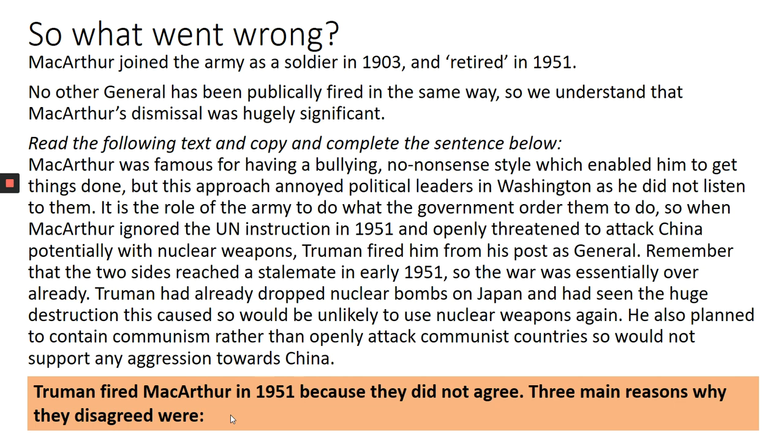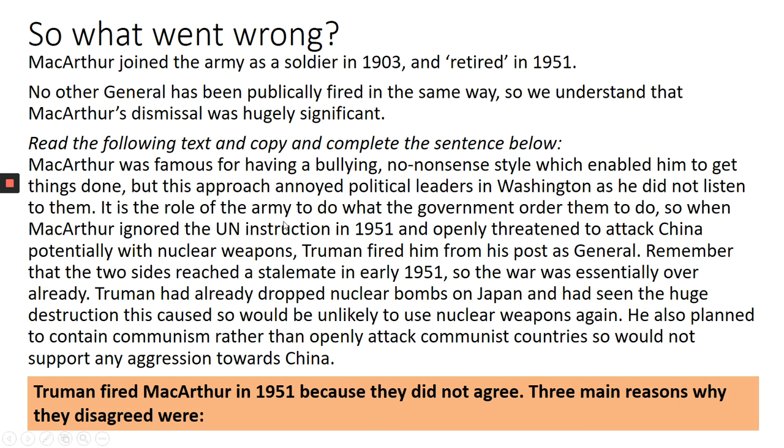So in your biography, which you wrote right at the start of this lesson, you will have found out about his personality. We know that MacArthur had a bullying, no-nonsense style, which did enable him to get things done, but it was really annoying to his leaders. As we know, he had to follow the instructions of the president. So when the president in Washington heard that he was planning to do something he didn't agree with, that's when Truman decided to fire him. He did not listen to his leaders.